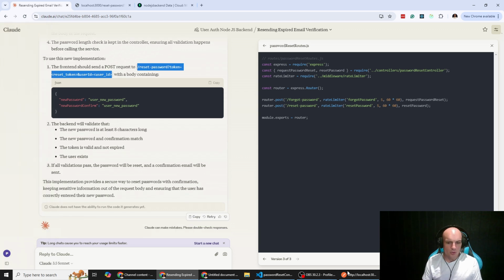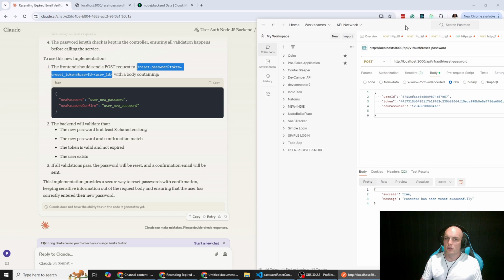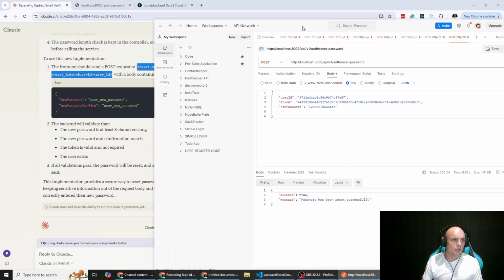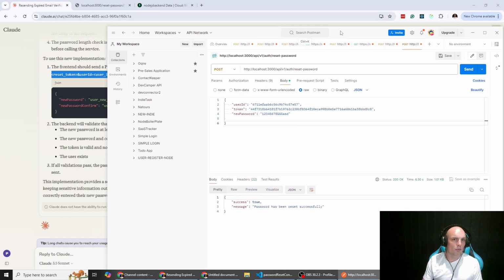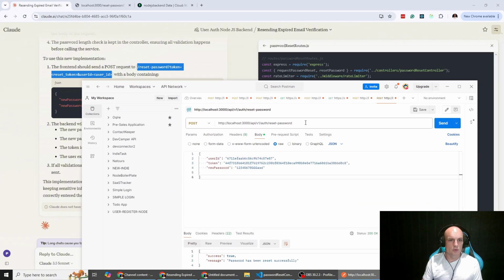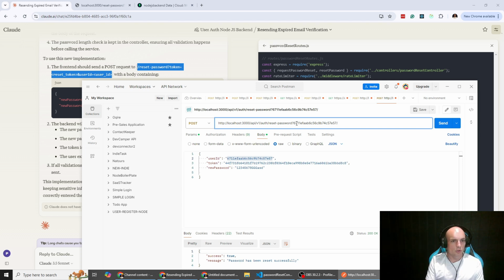All right, so if we go to our here, we need reset password, question mark, user ID, and then password reset password token equals token. I'll come back to that in a second. And user ID equals, and that's our user ID.